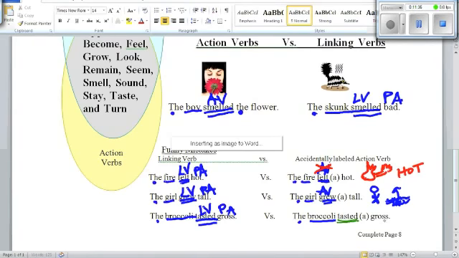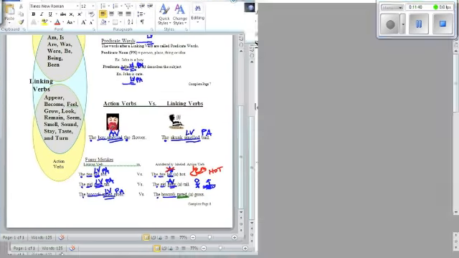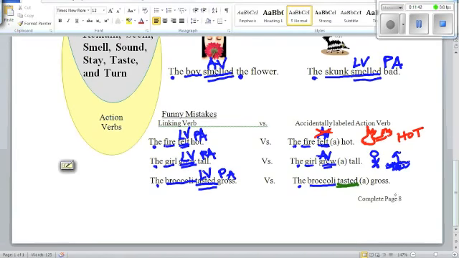Oh, hold on, let me see. I think it'll let me do this. Okay, sorry about that. If I thought tasted was an action verb, then I would draw a broccoli or a tree, whatever you want that to be, and I would draw it completing the action of tasting a thing called gross. Now, I hope that area didn't confuse you.